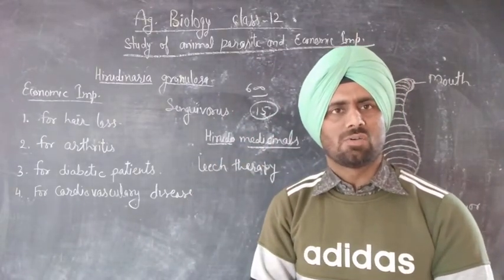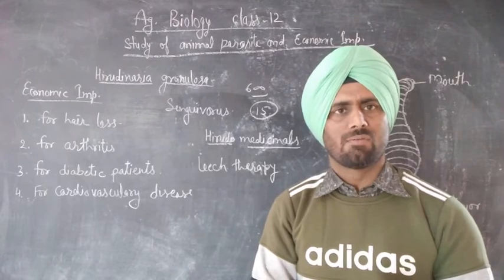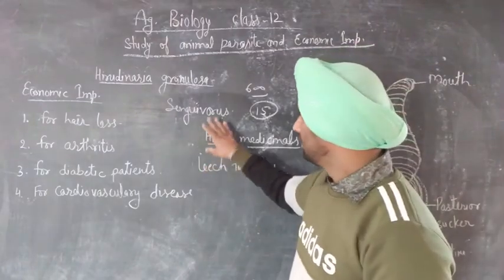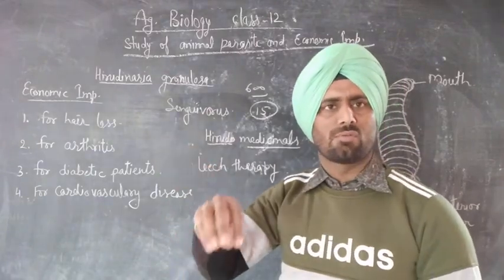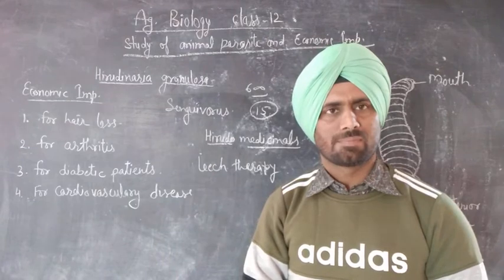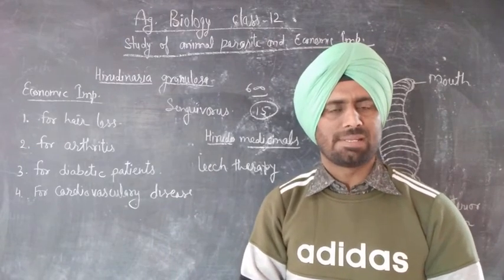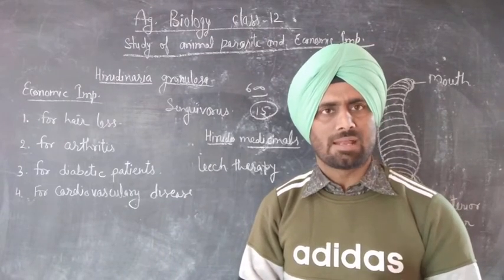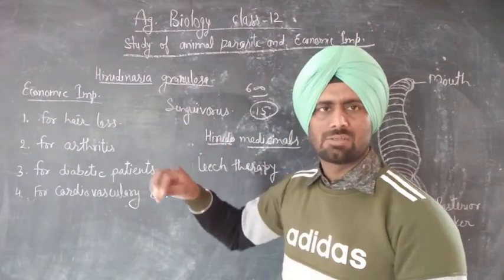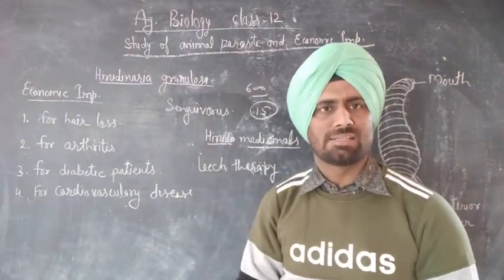On the places of the head where hair is less, the leech is attached or fixed.